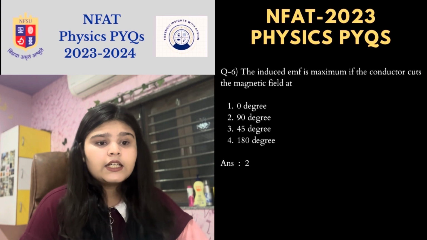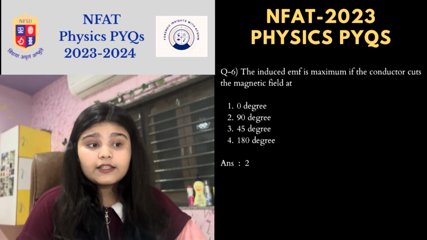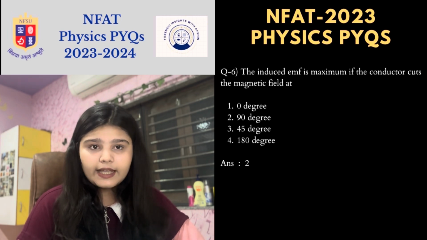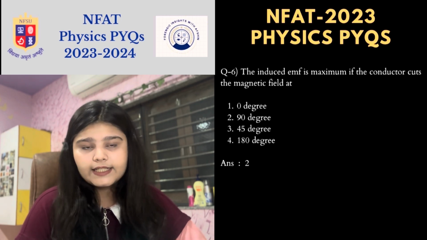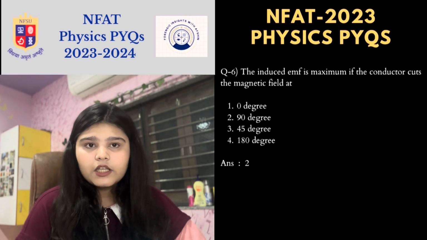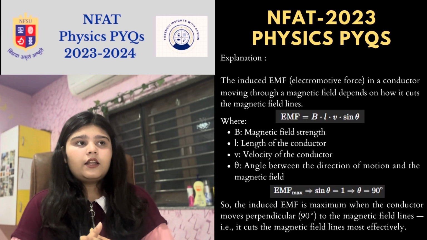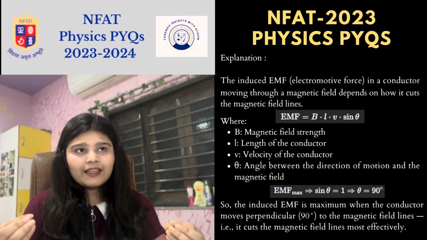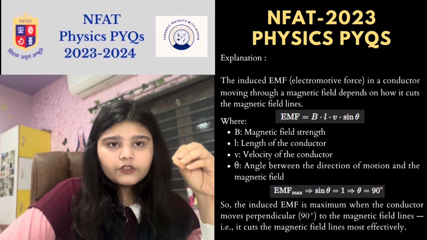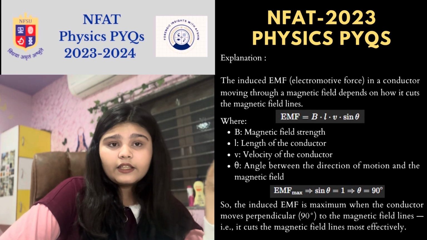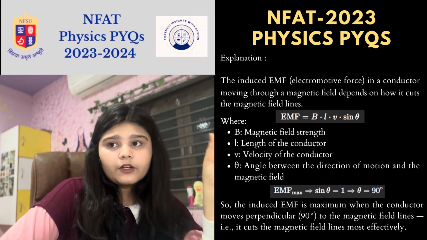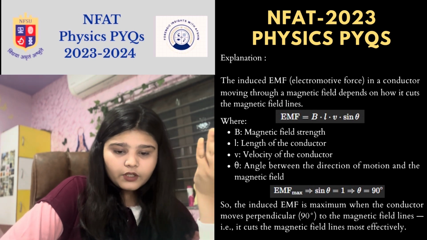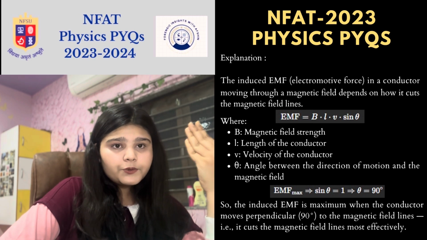Now next question. The induced EMF is maximum if the conductor cuts the magnetic field at 0 degree, 90 degree, 45 degree or 180 degree. So the correct option over here is 90 degree, because we know that the EMF will be maximum when sine theta is equal to 1, because the formula for EMF is BLV into sine theta.